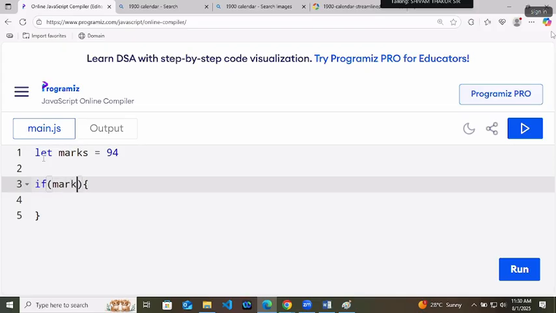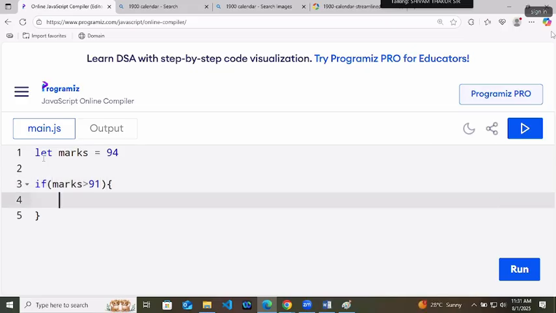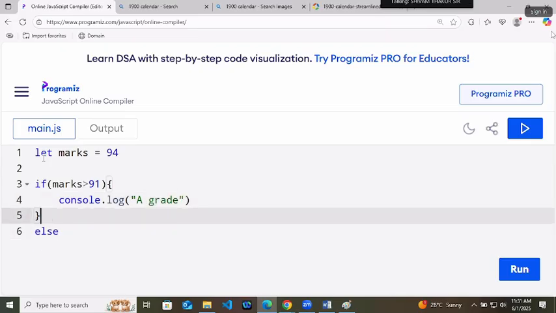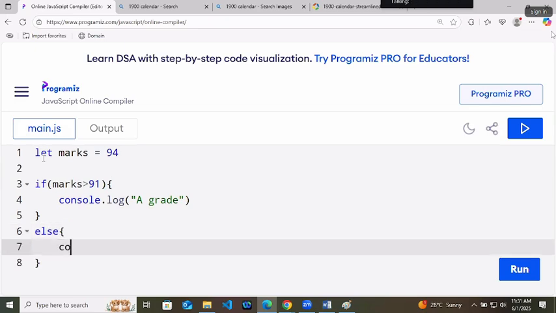If marks are greater than 91, in that way, what you have to print? A grade. In else, I will print fail. Right? In else, we will print fail.